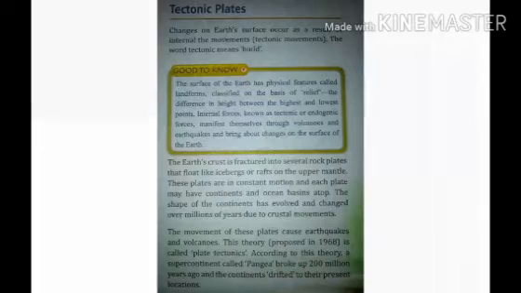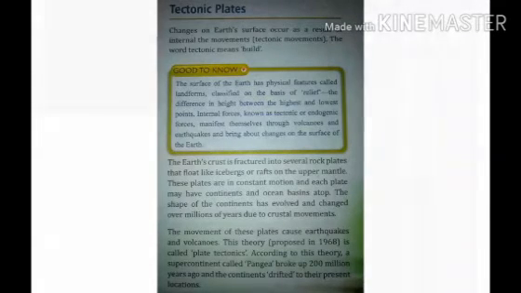So the earth crust is rock material. It is made in several layers like an onion, and it floats like iceberg on the mantle. The movement of these plates causes earthquakes and volcanoes.